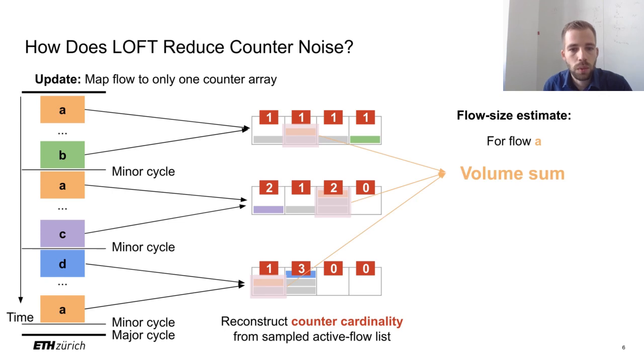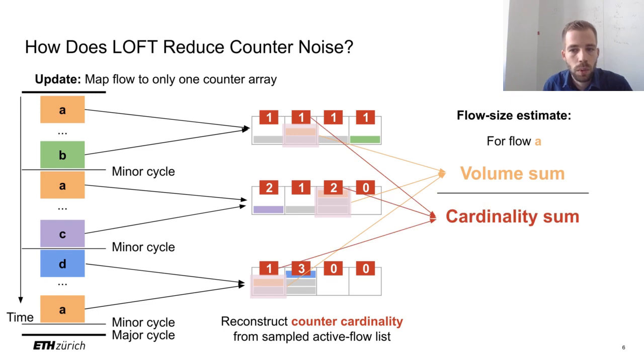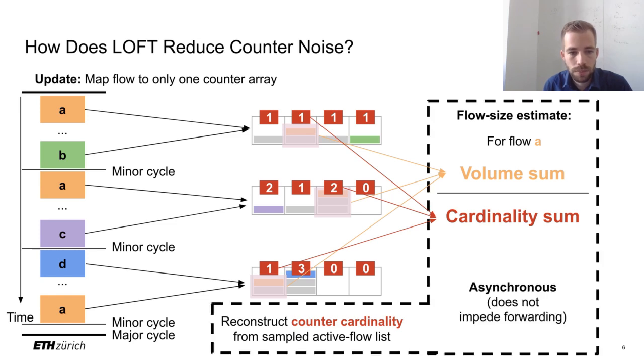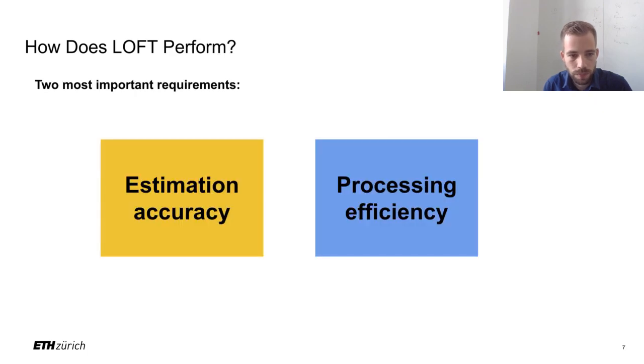First, LOFT computes the volume sum as the sum of the values of all counters associated with the flow. Second, LOFT computes the cardinality sum as the sum of cardinalities of all the counters associated with a flow. The flow size estimate is then the ratio of these two sums. Flows with a high flow size estimate are then monitored individually afterwards. It is important to emphasize that while this estimation might be computationally intensive, it can be performed asynchronously and does not impede packet forwarding at all.